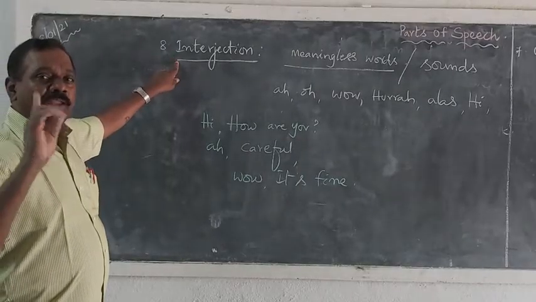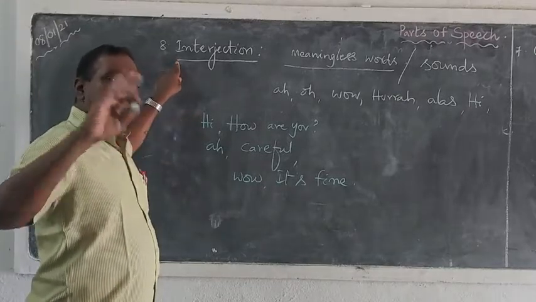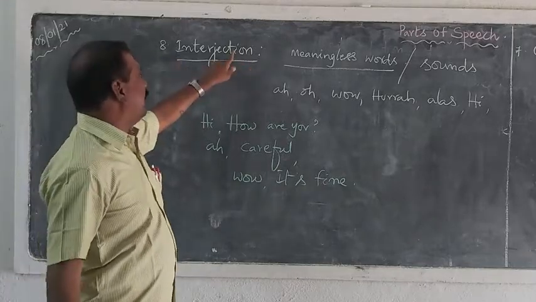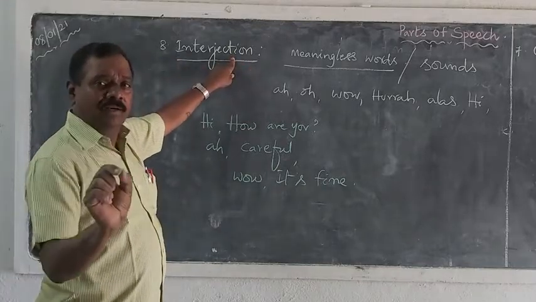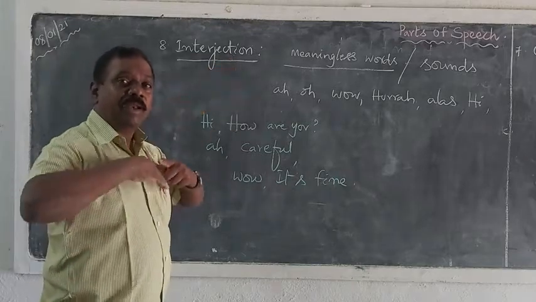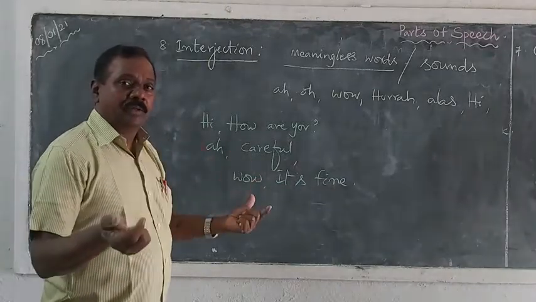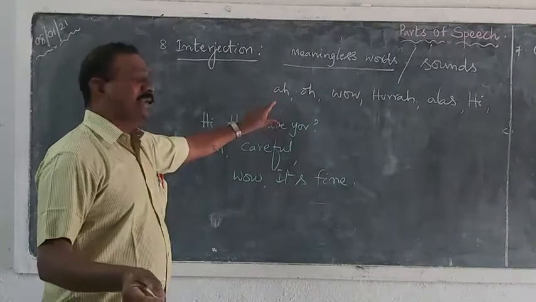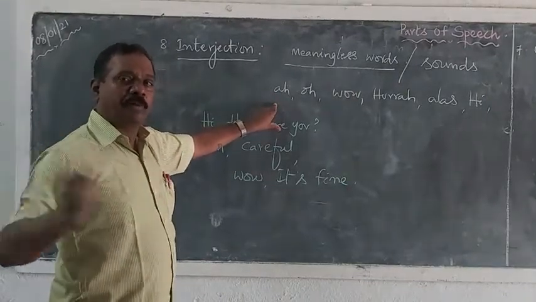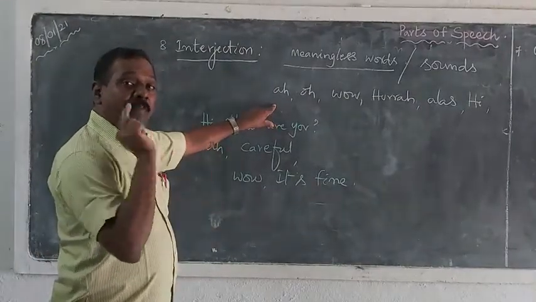So the last one is interjection. Interjection is almost avoided in most of the latest grammar books because they are not meaningful words. Interjection is a word, but it is a meaningless word. It is a sound. When we are in sudden or very strong feeling, we make some kind of sound. That sound can be written with some kind of spelling, but there isn't any special meaning to them. But we can understand where to use them in a sentence.